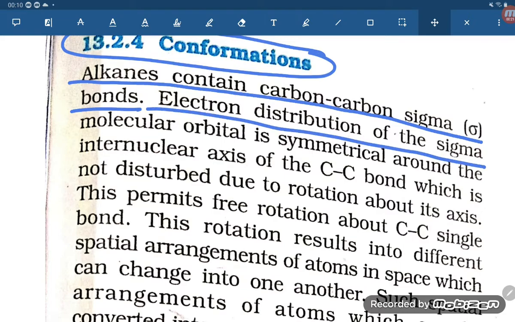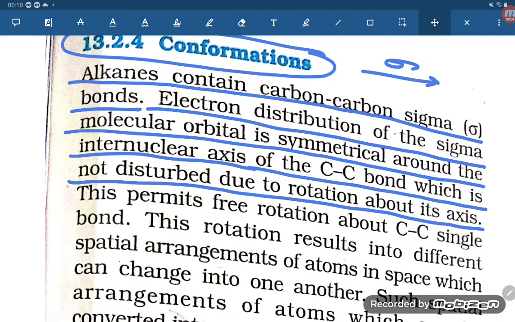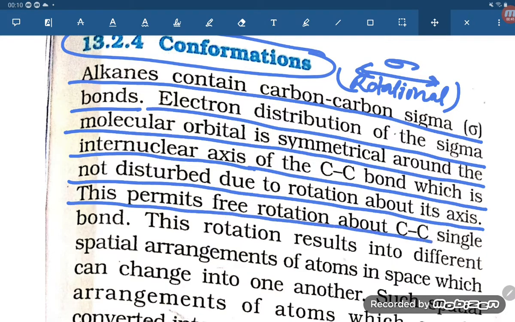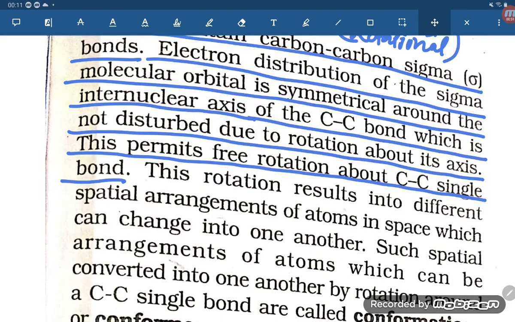The electron distribution of the sigma bond molecular orbital is symmetrical around the internuclear axis of the C-C bond, which is not disturbed by rotation about its axis. So they are saying that rotation is possible in the sigma bond. This permits free rotation about the C-C single bond.